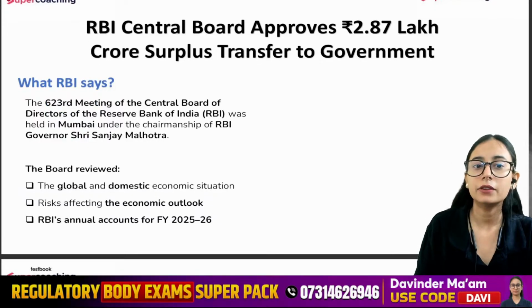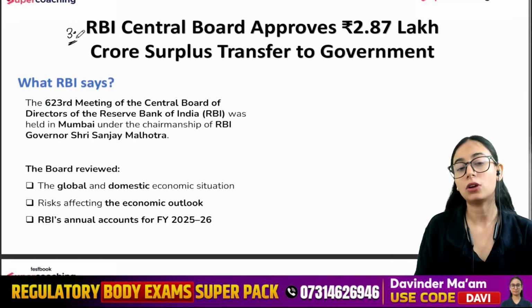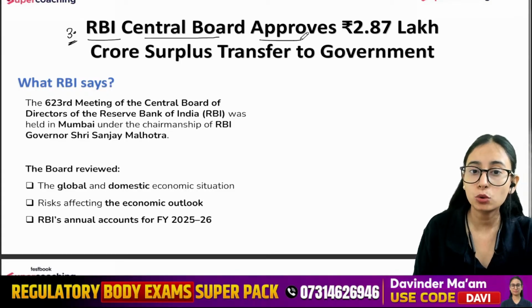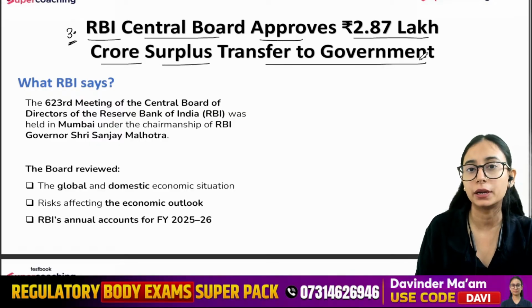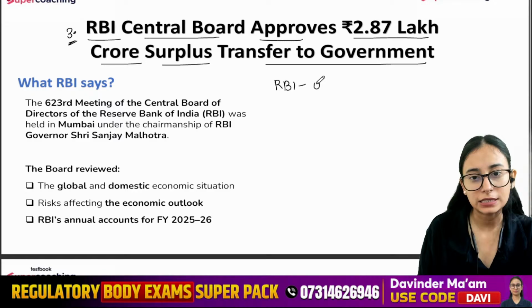Yes, here we are with the third very important circular of the RBI. It says RBI's central board approves 2.87 lakh crore surplus transfer to the government. Now what happened? See, RBI is also an organization, right?